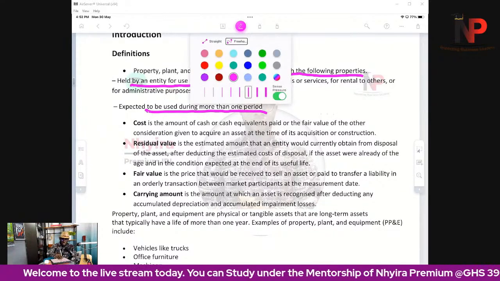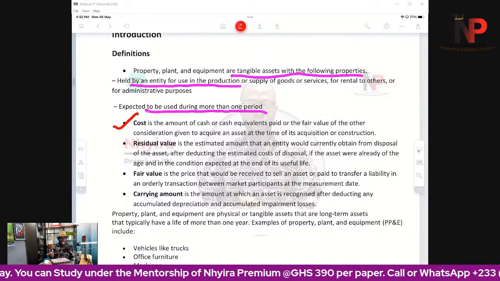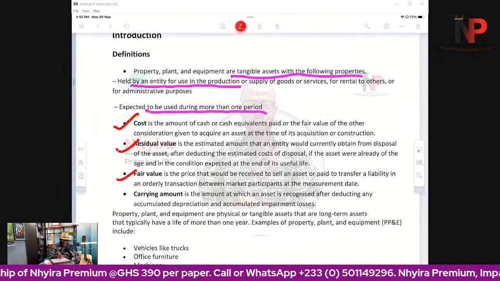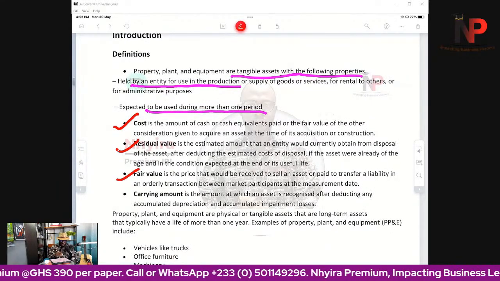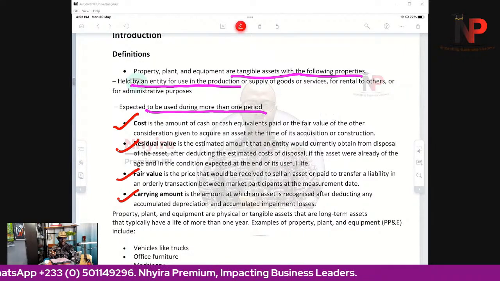The first one is, what do we mean by the cost? So when we say the cost of an asset, what is that? When we say the residual value of an asset, what is that? When we say the fair value of an asset, what is that? When we say the carrying amount of an asset, what exactly is that?